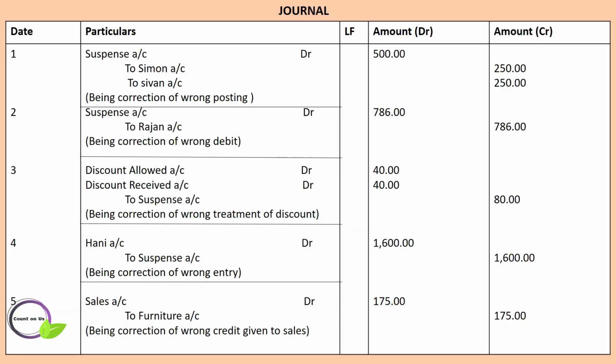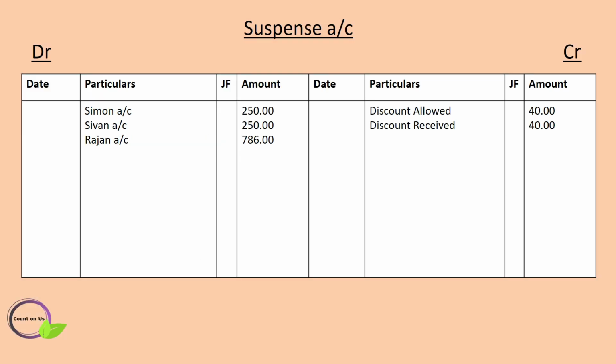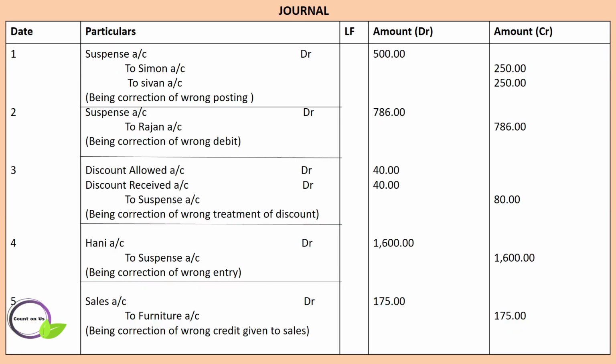Third entry is discount allowed account debtor, discount received account debtor to suspense account. Here you can see that suspense account is credited. So in suspense account credit side you have to record discount allowed and discount received account. Fourth entry, Hani's account to suspense account. So in the suspense account you have to credit Hani's account.